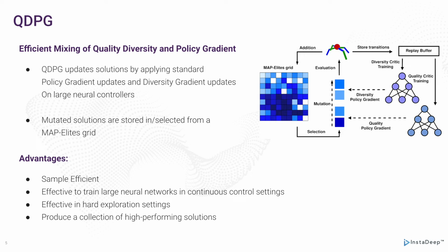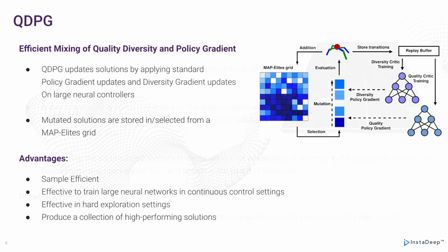A full QDPG iteration consists of solution selection in the MAP-Elites grid, then solution mutation, which is done half according to classical policy gradient and half according to diversity gradient. Solutions are then evaluated and added back into the MAP-Elites grid, if they are novel or high-performing. All encountered transitions are stored into a replay buffer that is used to train a diversity critic and a quality critic from which gradients are derived. In QDPG, diversity is thus brought by the policy gradient updates and by the structural pressure for diversity from the MAP-Elites grid.